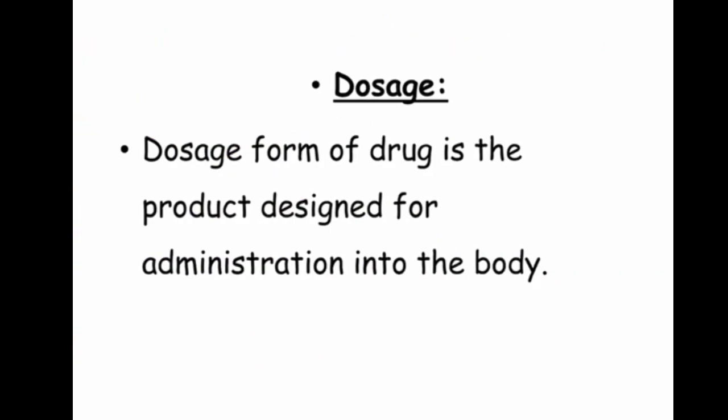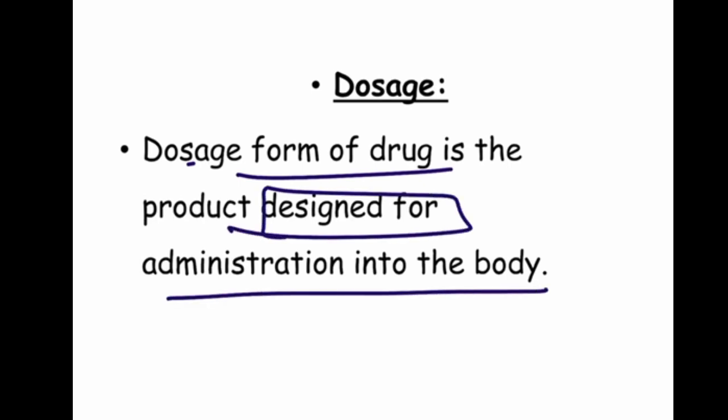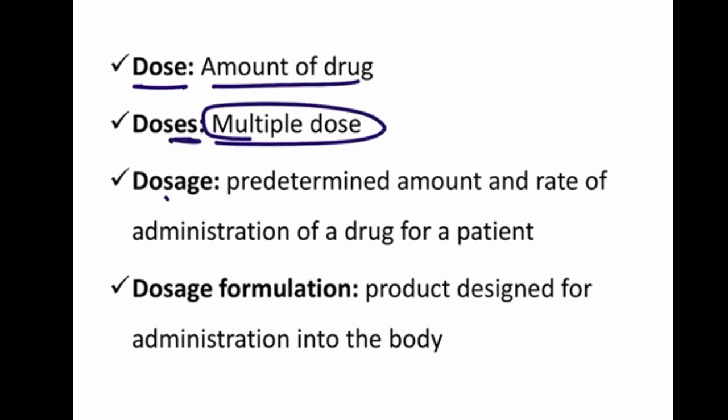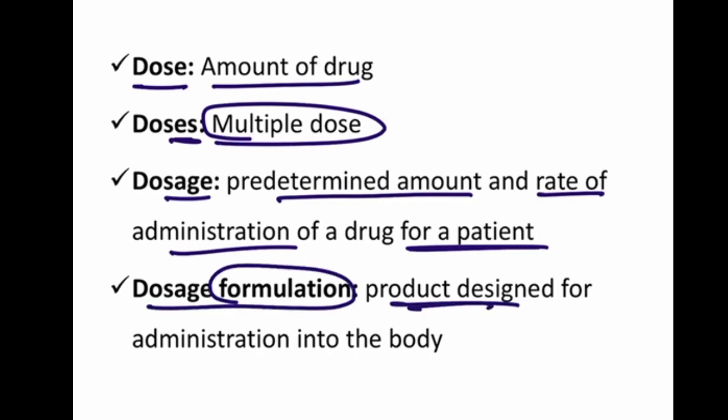Dosage form of drug is the product that is designed for administration into the body. To administer into our body, we need a particular dosage form, and the product that is designed is administered into the body. Dose is the amount of drug. Doses means multiple doses. Dosage is a predetermined amount and rate of administration of the drug for a patient. Dosage formulation is a product design for administration into the body.